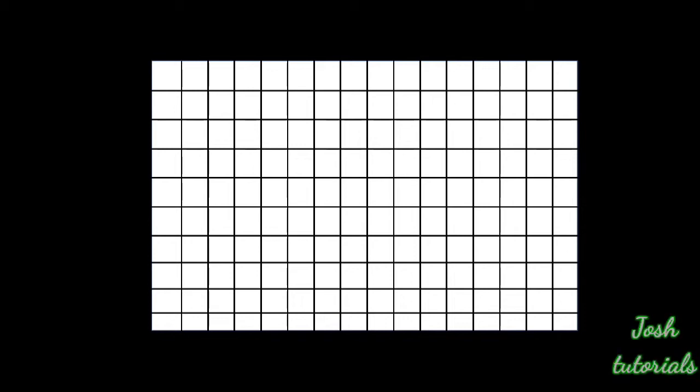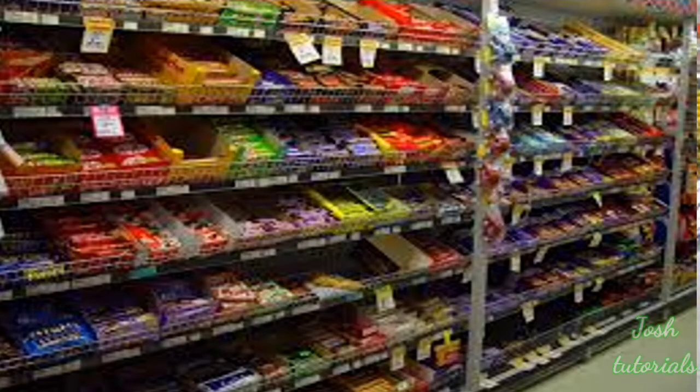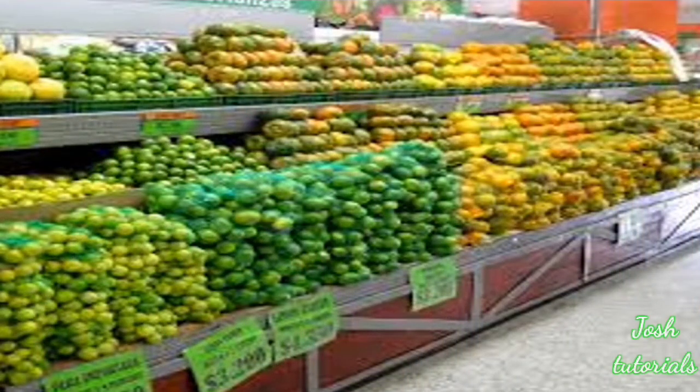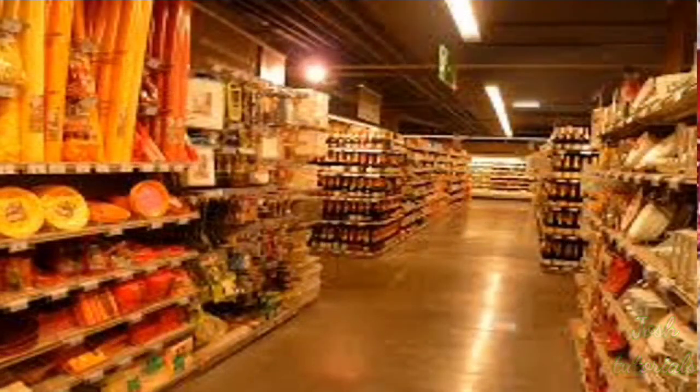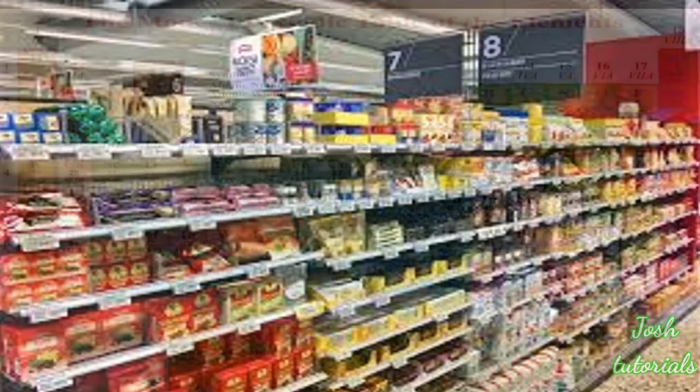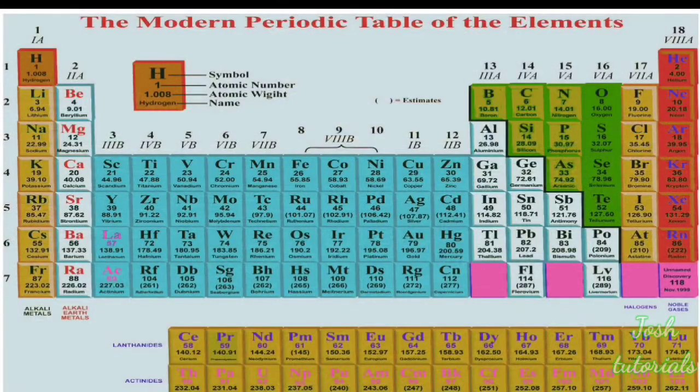Let us think of a supermarket or a medical shop. There, all varieties of chocolates are on one side, soaps on one side, cleaning materials on one side. Likewise, all these things are arranged in a particular order so that our selection will be easy. Likewise, even in chemistry, all the available elements have been classified on the basis of their properties. That's why the table took a different shape.